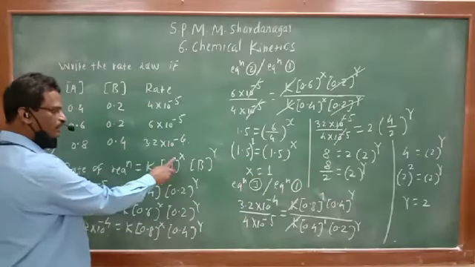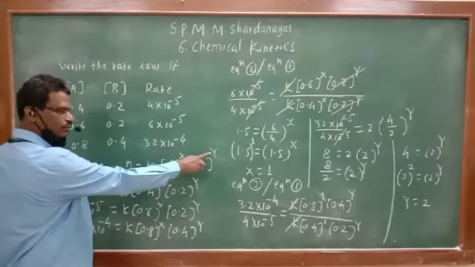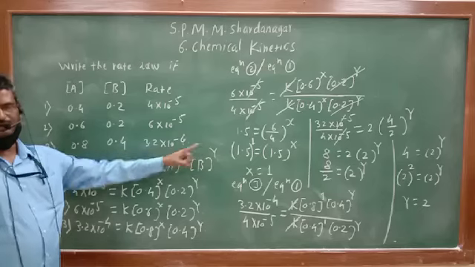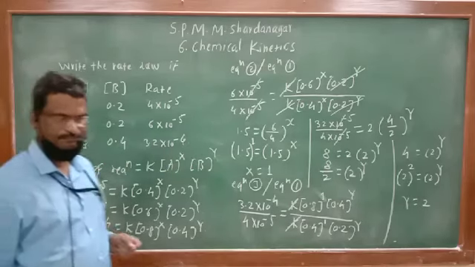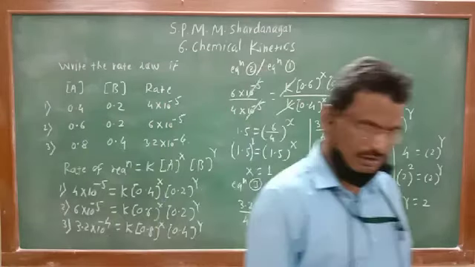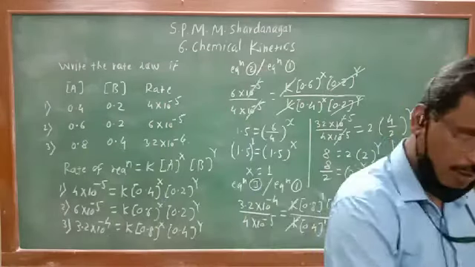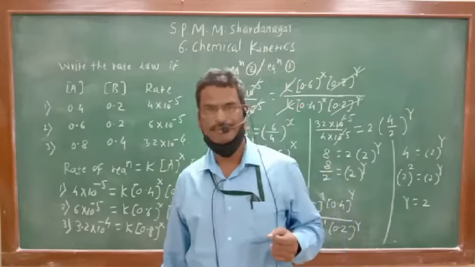Now X is 1 and Y is 2. Therefore, what is the rate law equation? Rate of reaction is equal to K A raised to 1 B raised to 2. That is the final answer. So that is how the rate law from any data can be written for a given chemical reaction.